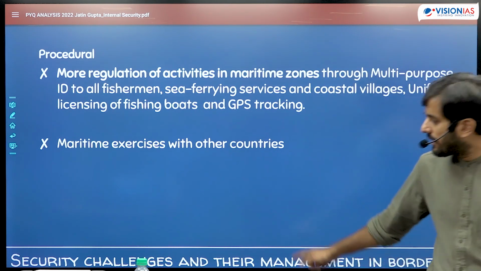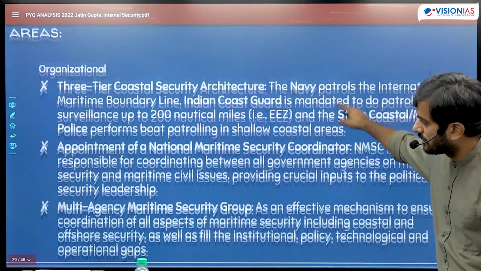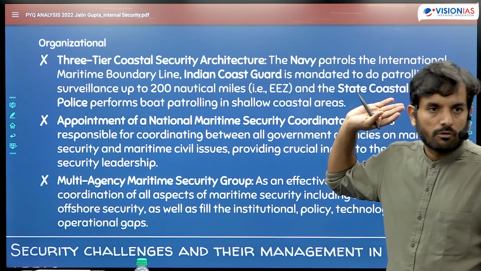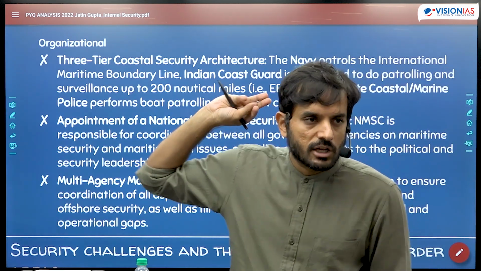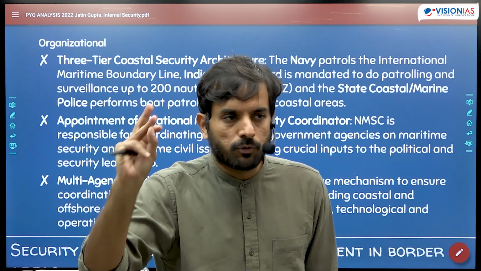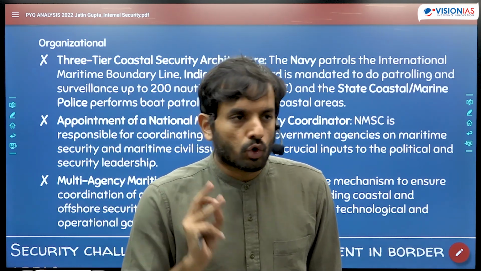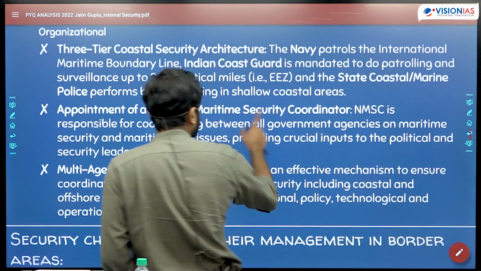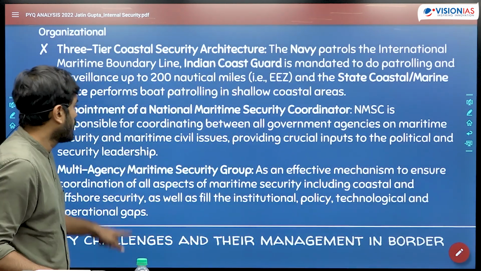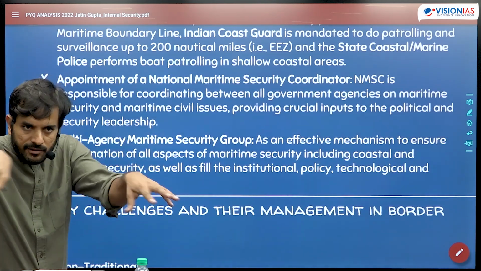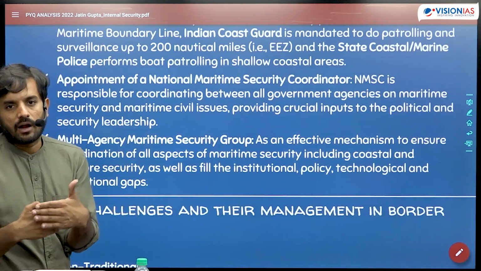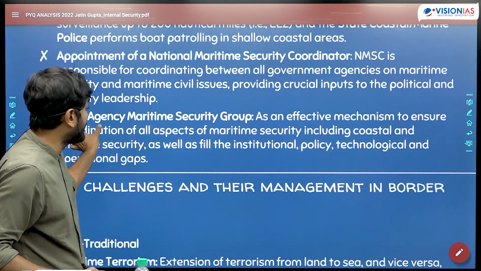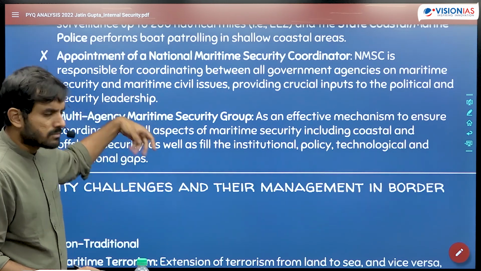and technical. पहले हम ऑर्गेनाइजेशनल स्टेप्स की बात कर लेते हैं. We have created a 3-tier coastal architecture for the security of our coastal areas, which includes the Navy, the State Marine Police Force, and the Indian Coast Guard. Right? You could talk about coastal security scheme also here. Then we have appointed a National Maritime Security Coordinator, right? Who is supposed to be the coordinating agency between all these three forces which are guarding our coastal borders. You could mention about setting up a multi-agency maritime security group as well.